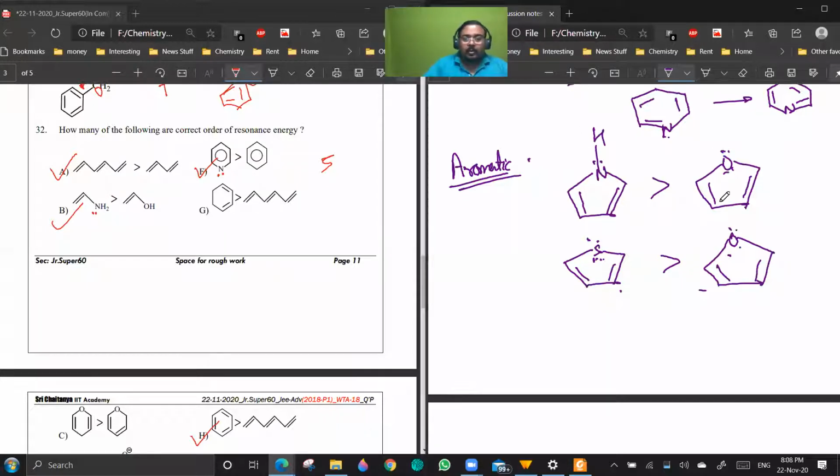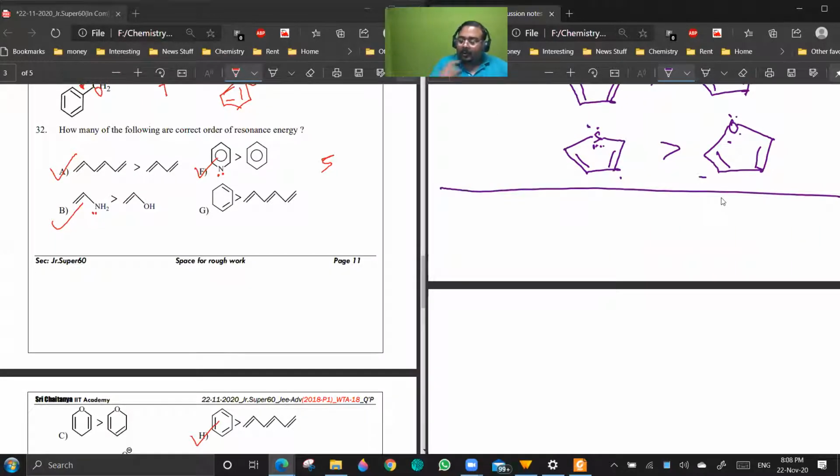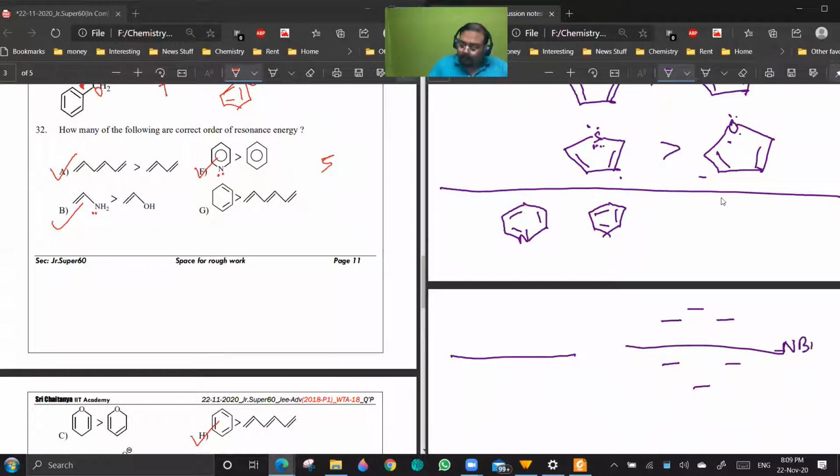So this brings to F. Equivalent resonance is taking place in both pyridine as well as benzene. The presence of nitrogen is causing some change in the molecular orbitals. Suppose I am talking about benzene, this is the zero point, and this is the non-bonding molecular orbitals.